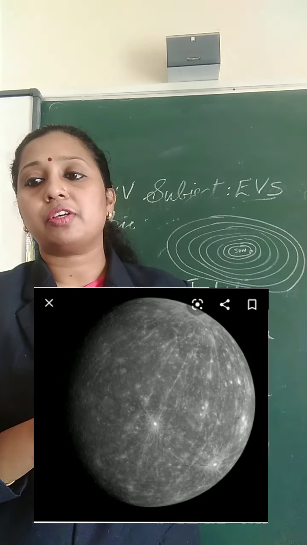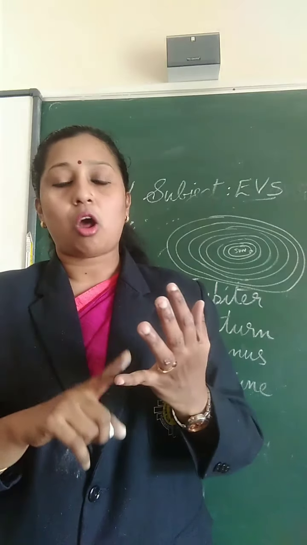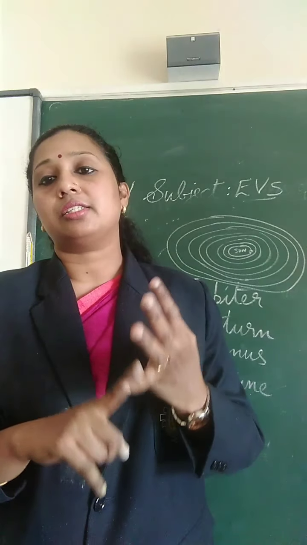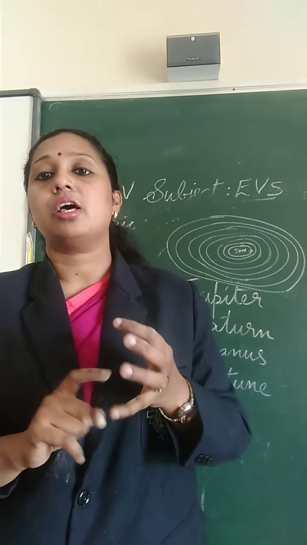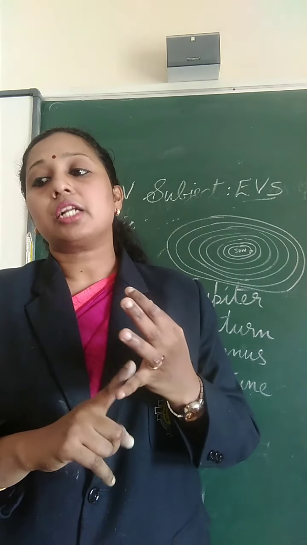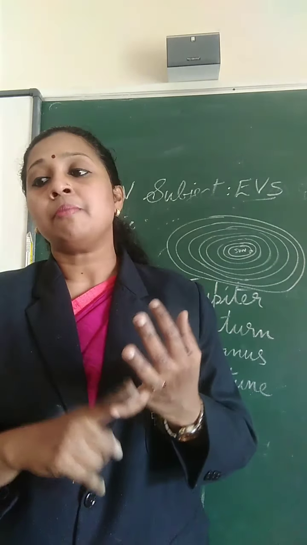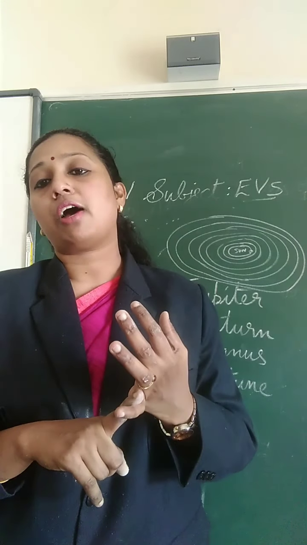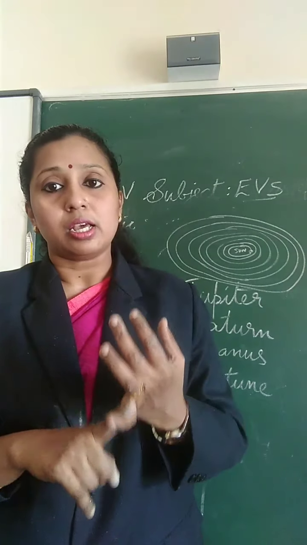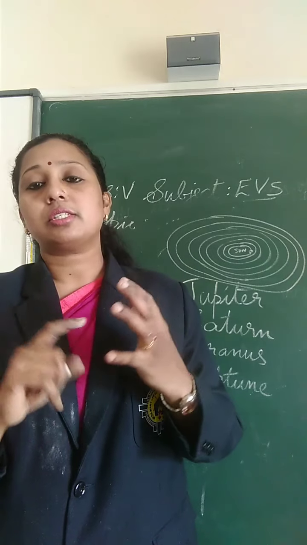It has rock surfaces, large craters and mountains. Large craters means large holes. So large holes are there, and mountains are also there on Mercury. It revolves around the Sun faster than any other planet, and Mercury is brown in color. So what is the color of the planet Mercury? Yes, brown in color.